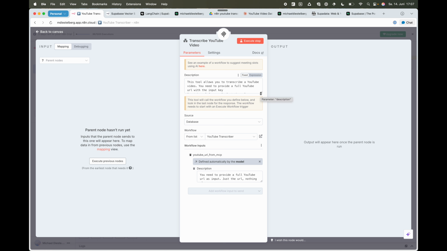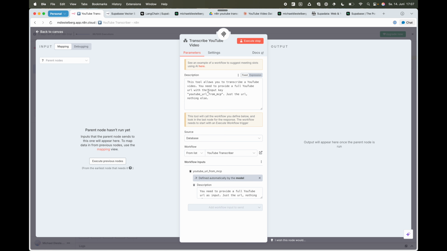I have again a description in here to explain to the AI that is using this tool how it is supposed to use this tool. In particular, I'm explaining to it that it needs to provide a YouTube URL from MCP parameter that contains the actual YouTube URL, because this workflow as input requires the YouTube URL. So again, this is how I'm defining this.